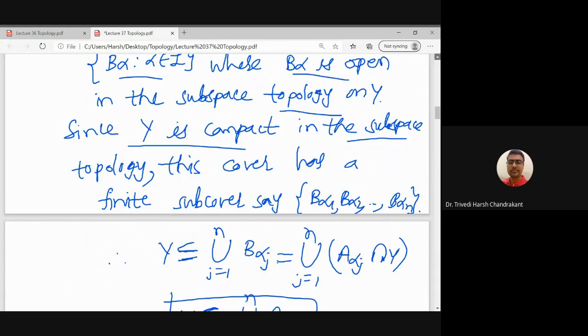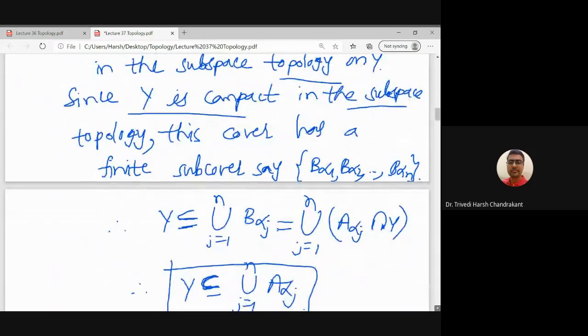So this is a particular subcover which we are getting. This finite subcover means this condition: Y is a subset of the union of B alpha j, j running from 1 to n.